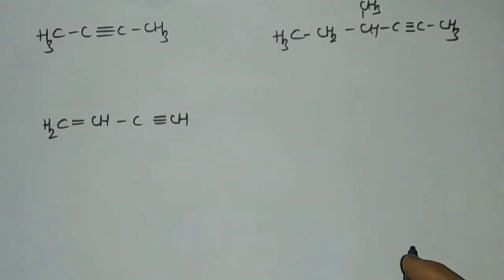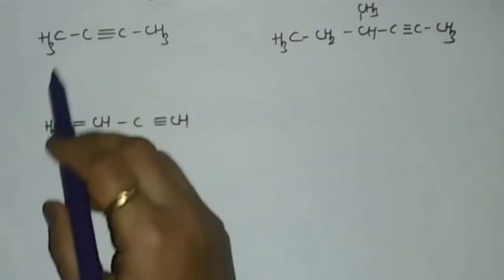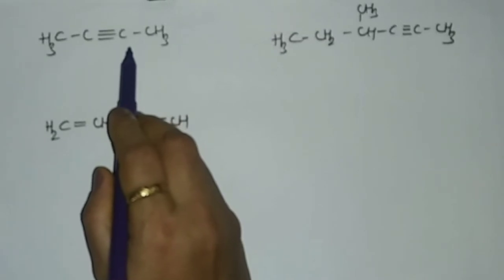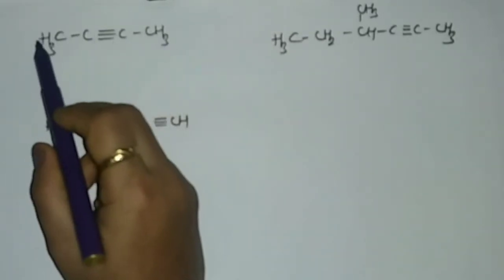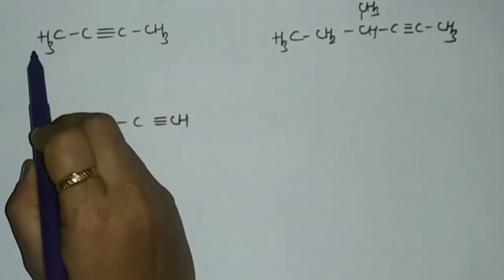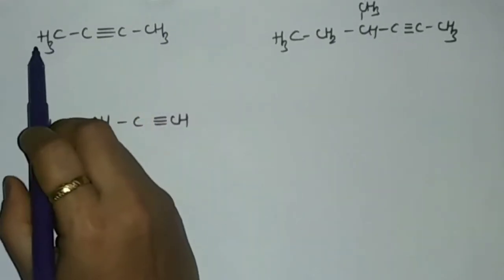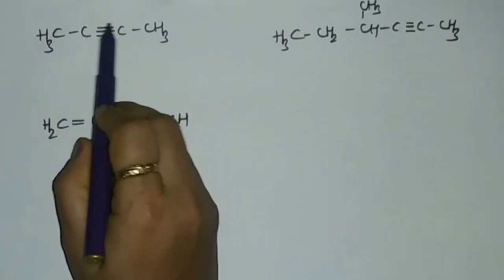So students, now let us give the IUPAC name for the following compounds. This is the structure for alkynes as it consists of a carbon-carbon triple bond. So over here, according to the rules for alkynes, we have to consider the longest chain of carbon atoms and the triple bond should get the least possible number. So in this first structure, there are 4 carbon atoms, 1, 2, 3 and 4.